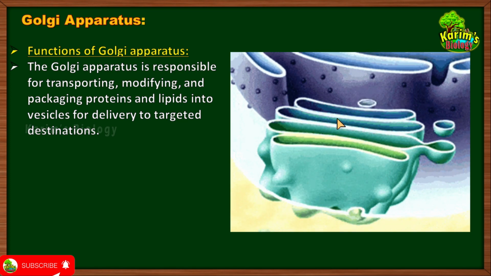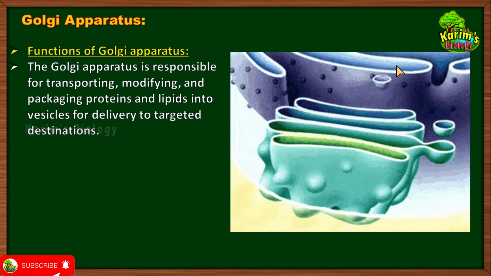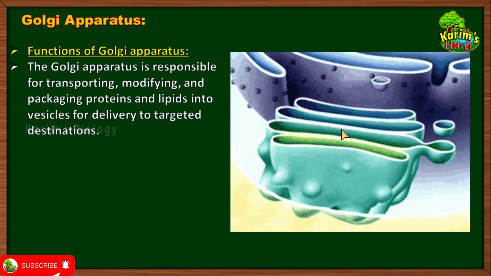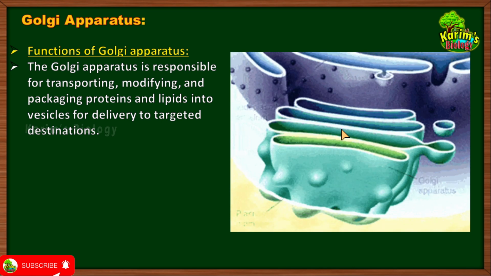So one thing is clear, that the proteins that are manufactured in the ER will first of all be transported to the Golgi apparatus. Why? There is a reason. The reason is the Golgi apparatus modifies the proteins that are prepared in the ER. This is very important for you to know, that proteins and lipids that are manufactured in the ER will not be directly consumed in the cell.